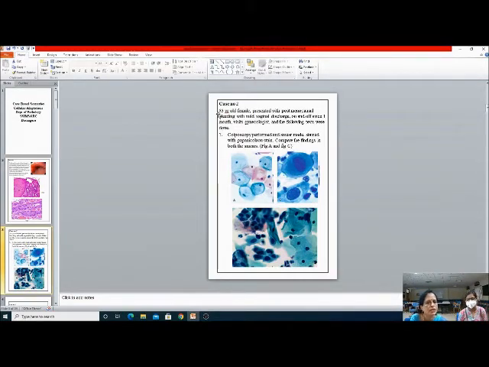So history is given here. She's a 55-year-old female, so postmenopausal. Anything that happens, even mild bleeding after menopause, has to be viewed seriously. The cause has to be found out, so they need to visit the gynecologist. She had mild vaginal discharge, off and on.